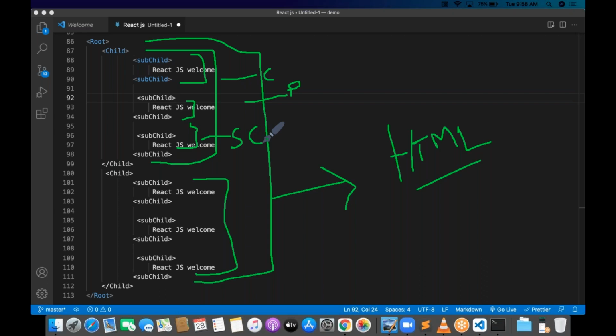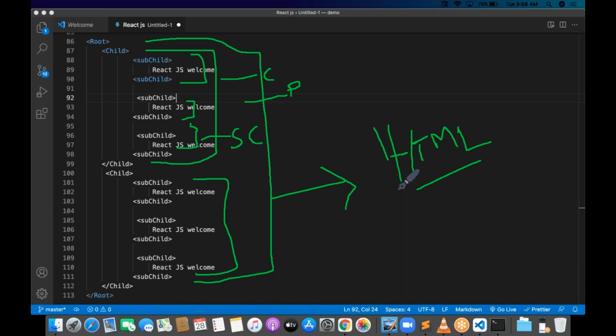Everything is going to be rendered on top of the HTML. That is what React.js actually is. React.js is developed on a component-based tree structure, and this tree is finally going to be rendered on top of the HTML.